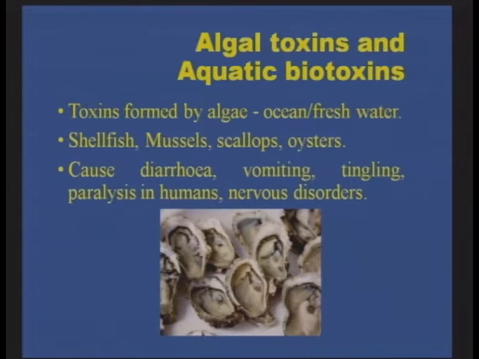An example is the algal toxins and the aquatic biotoxins. These are toxins that are formed by the algae in ocean or fresh water. The examples include the shellfish, mussels, scallops and oysters which contain these algae. They can cause diarrhea, vomiting, tingling, paralysis in humans, and nervous disorders.